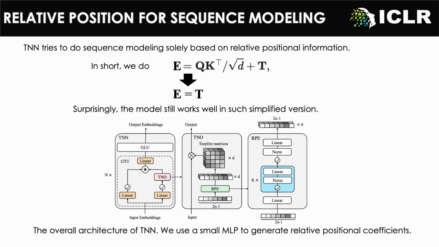In TNN, we mainly change the attention operation to a Toeplitz matrix operation. In short, we discard the QK multiplication in the attention operation while only keeping the relative positional matrix. Surprisingly, the model still works well in such a simplified version. The overall architecture is shown below. We use GTU to perform token mixing and GLU to do the channel mixing. We use a small MLP to generate relative positional coefficients and fill them into Toeplitz matrices.